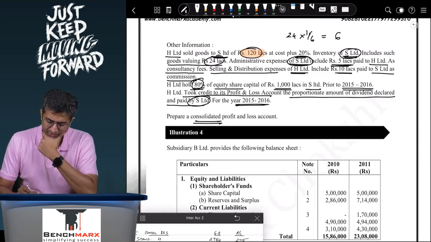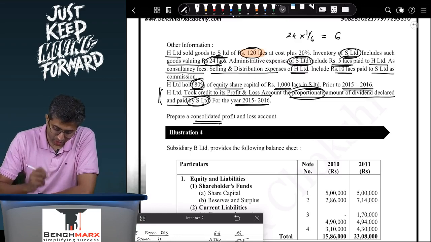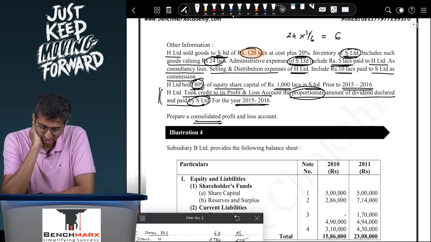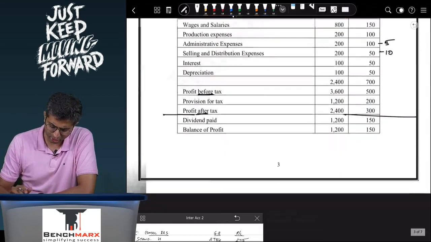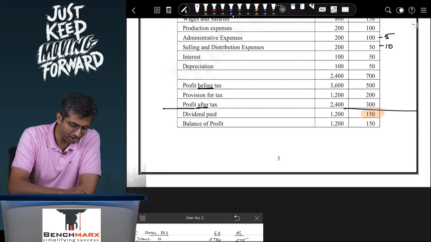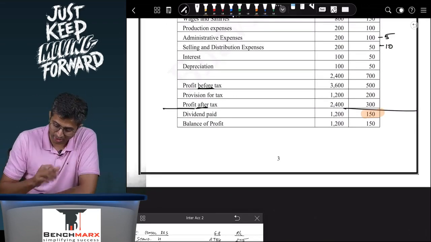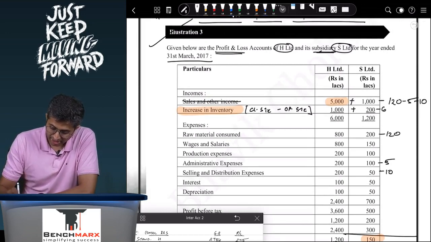H owns 80% of equity share capital. Prior to 15/16, H took credit in its profit and loss account for the proportionate amount of dividend declared by S. Do you have the amount? H took credit to its profit and loss account proportionately for the amount of dividend declared and paid by S in the year 15/16. So probably we can say that S is paying a dividend of 150. 150 into 80%, that is 120 rupees. 120 rupees has been included by H in its sales and other income, which is incorrect.